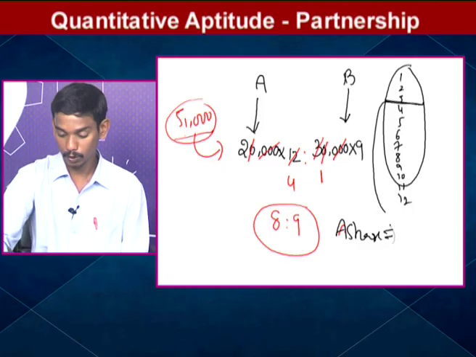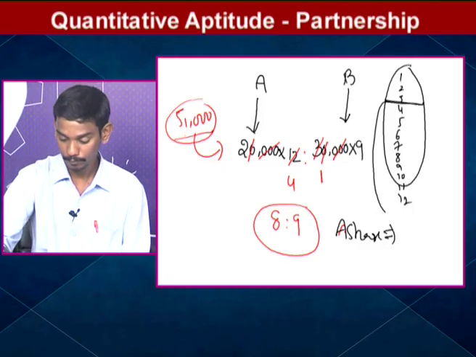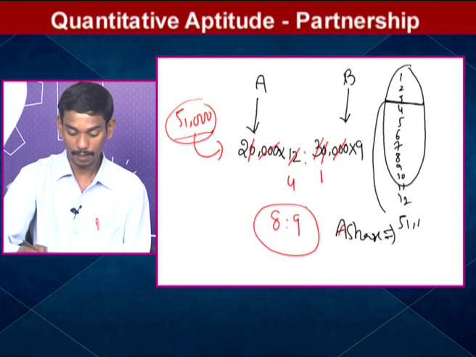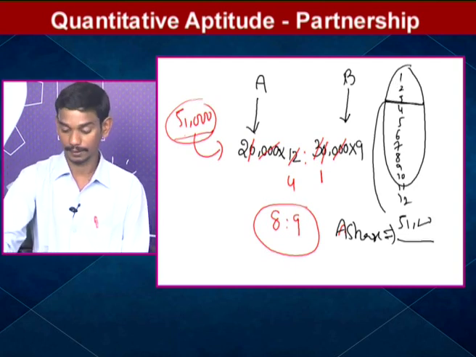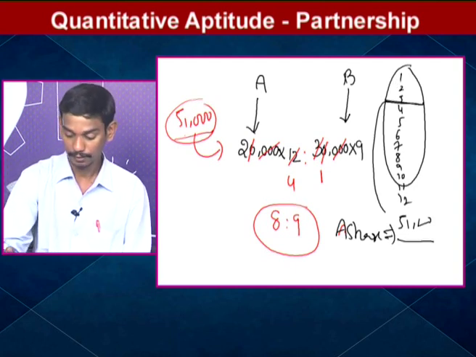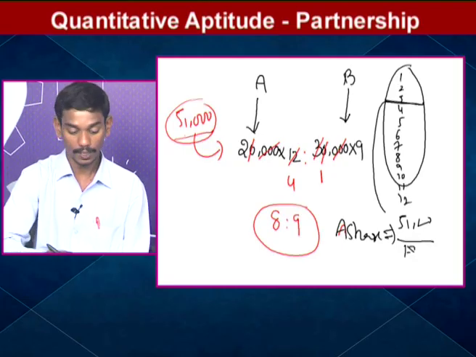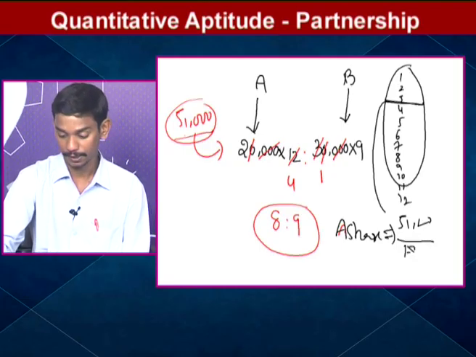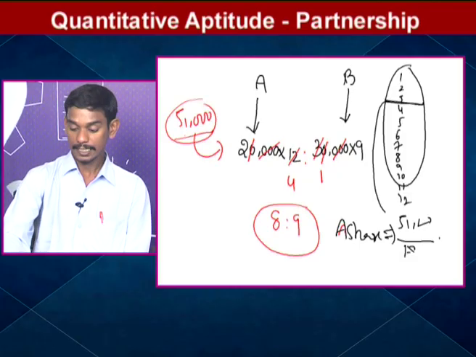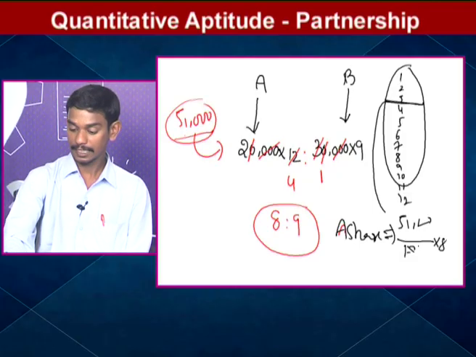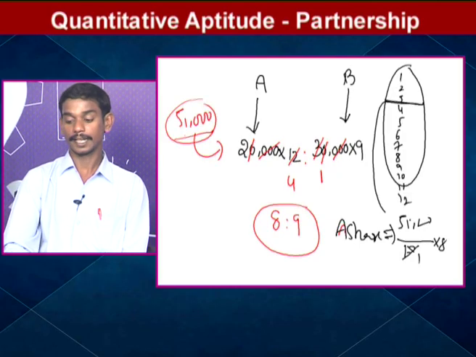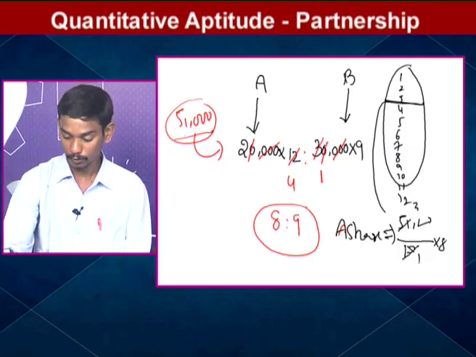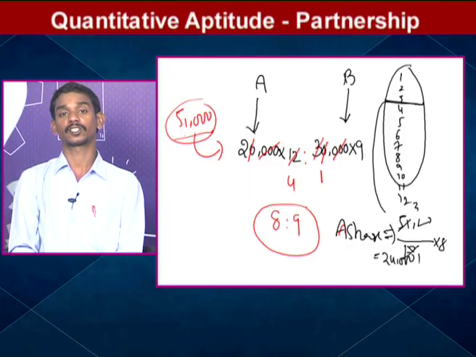We want A's share in this 51,000 rupees total profit. Sum of the ratios, 9 plus 8, 17. How many parts to A? 8 parts. 17 3s are 51, so 3,000 into 8 is 24,000 rupees. This is A's share in the total profit of 51,000 rupees.